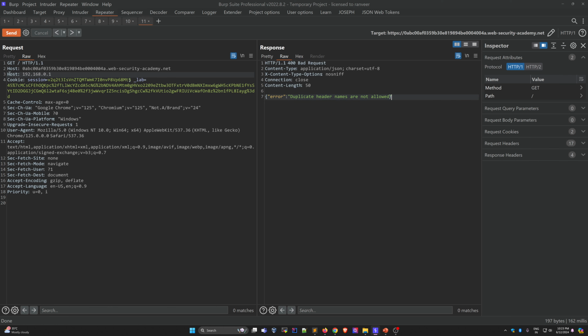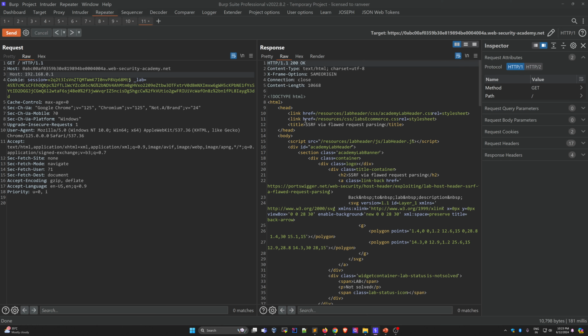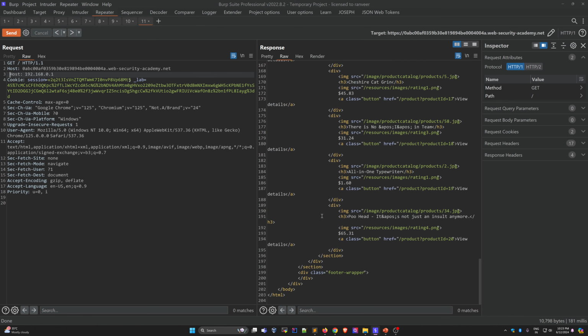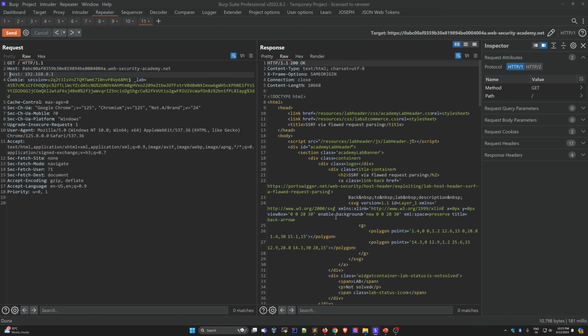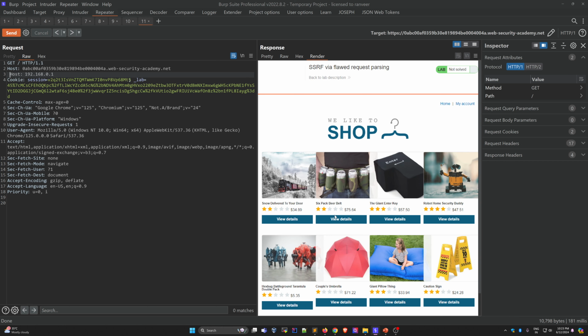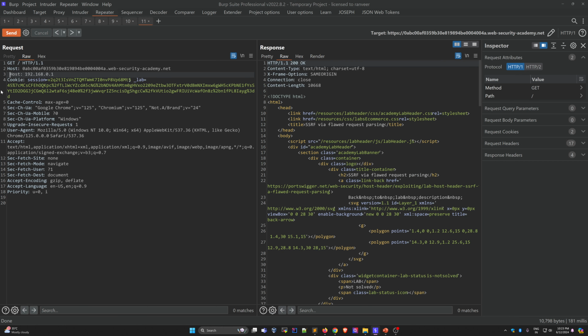Let's use this, send this request. See, this is working, but we are not getting anything. It is normal, means it's not working. Other than that, you can use the X-Host header. Nothing is there, same thing.